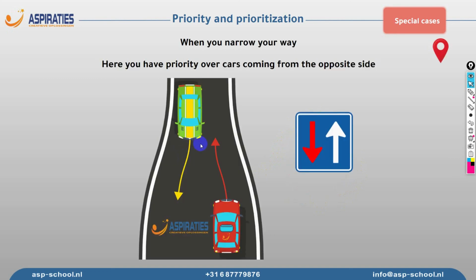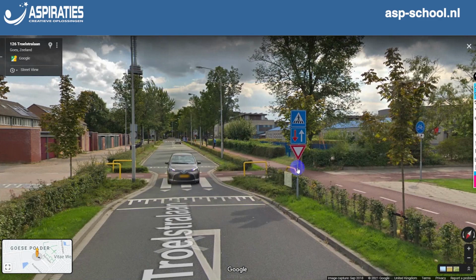And let's say we are crossing the road and we find this sign. It means this car must allow us to cross first. Let's see an example of this. Here it's telling us that we have the priority to cross over this car. So this car actually must wait for us to cross, then they can cross.